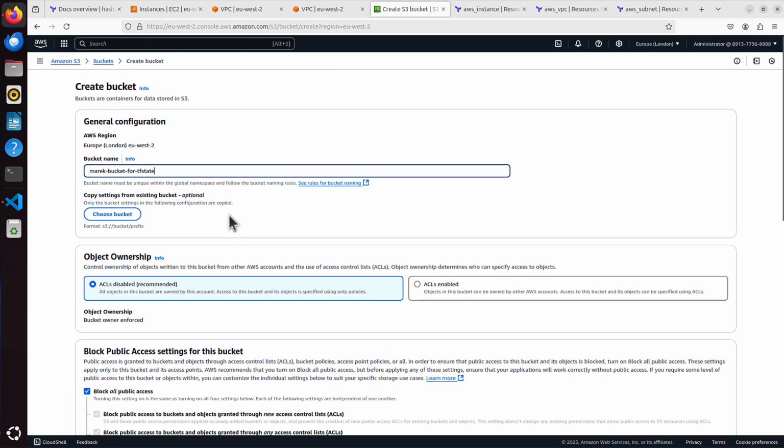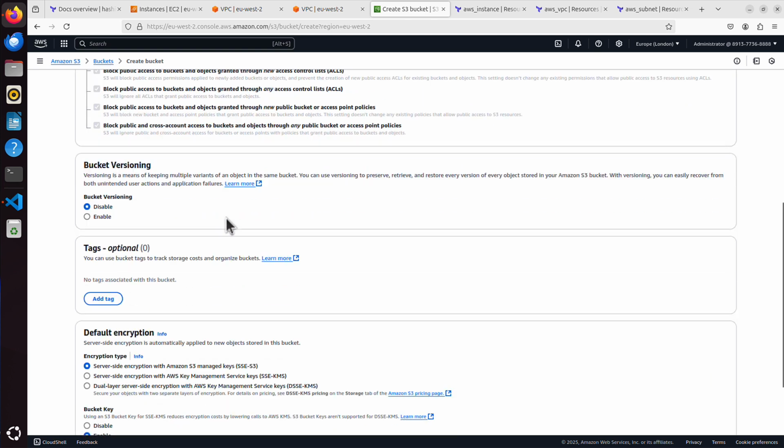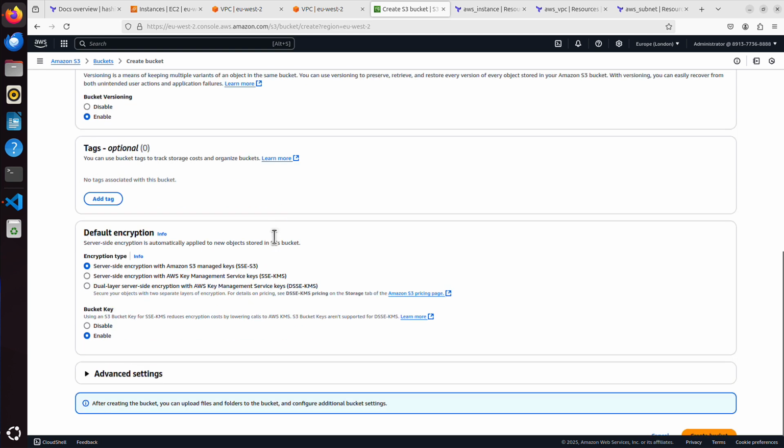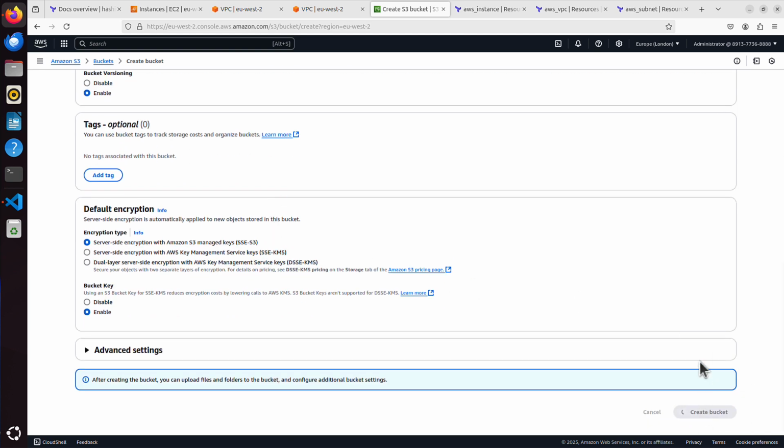It's also advisable to enable bucket versioning, so all the older versions of the tfstate file will be preserved. If somebody overwrites this file with something incorrect, you will be able to go back to the previous version of that file. But that's up to you. It's advisable though to have it enabled. And I just create the bucket.